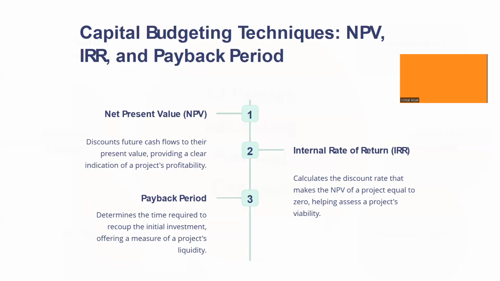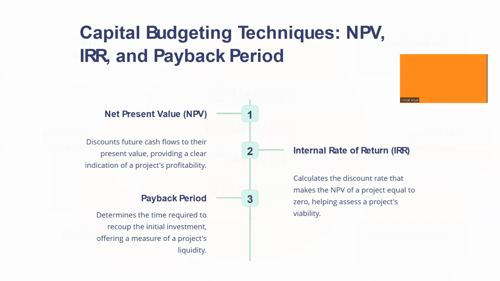So we'll talk about capital budgeting techniques. We have already discussed the capital budgeting techniques actually. There are three main tools in capital budgeting, that is NPV, IRR, and payback period. NPV is the present value of future cash flows. Future cash flows are discounted at a certain rate and brought to the present value, and that is called the NPV.